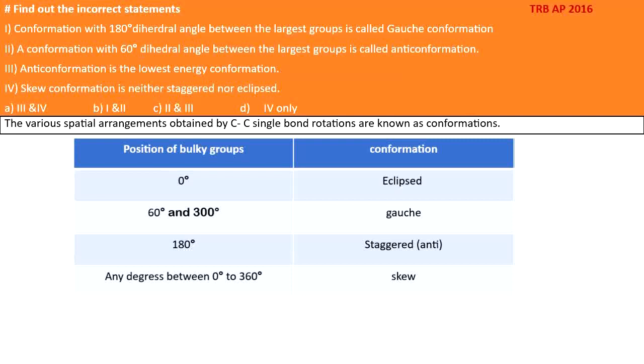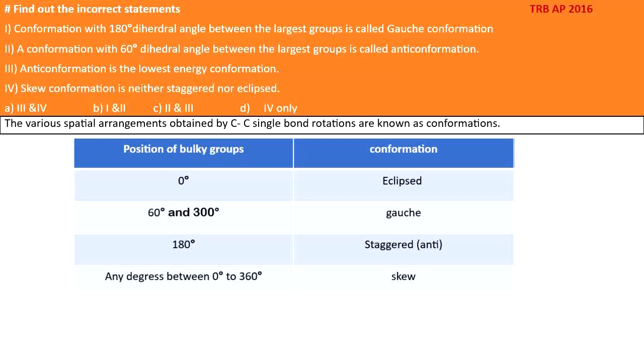And the angles between 0 to 360 degree are known as skew, with the exception of some degrees, that is 60 degree, 300 degree, and 180 degree, which are not skew. The 60 degree and 300 degree positions are said to be gauche, and 180 is said to be staggered, and other arrangements between 0 to 360 degrees are called skew. So skew is not the gauche form, nor the staggered form, nor the eclipsed. Okay. So here the first statement, a conformation with a 180 degree dihedral angle between the largest groups is called a gauche conformation, is an incorrect statement. What is that? It is an anti-conformation.